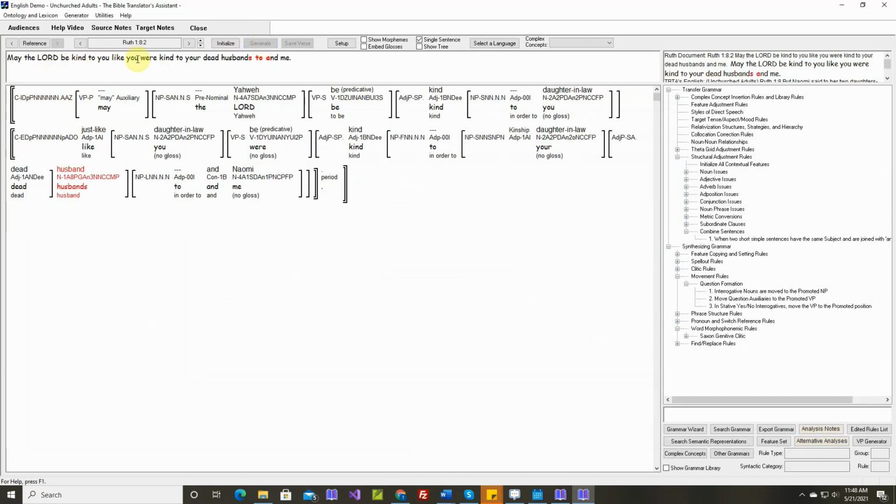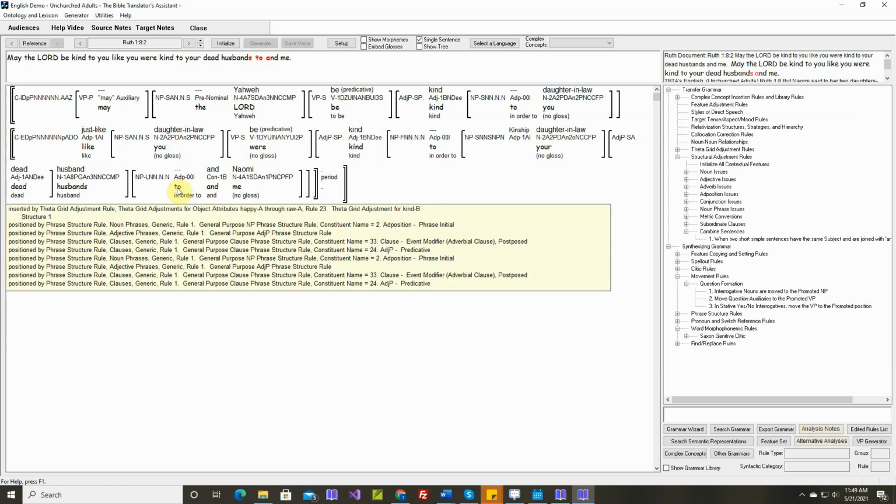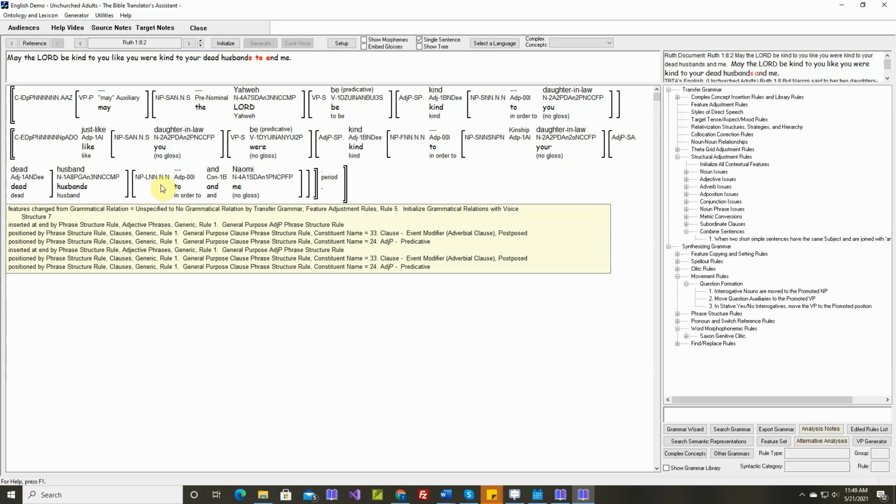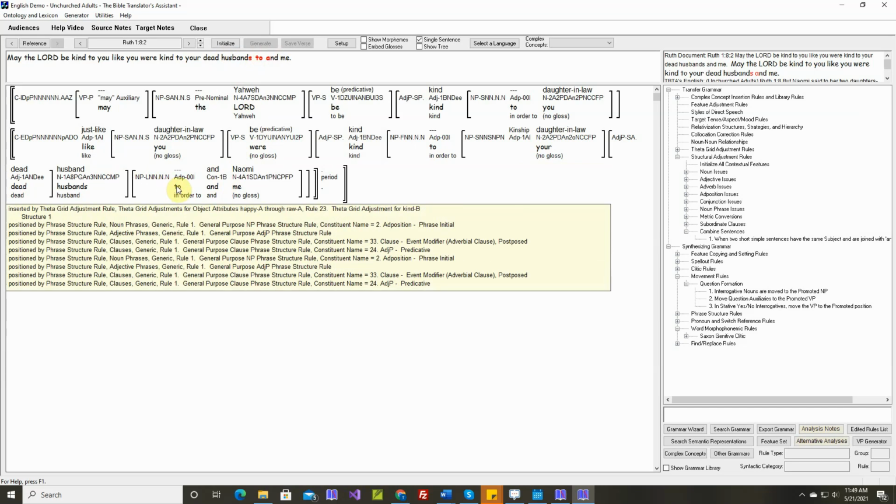May the Lord be kind to you, like you were kind to your dead husbands, to and me. Okay, this "to" was inserted by the theta grid adjustment rule. And generally, in English, we don't want to insert these prepositions into all the noun phrases in sequence, only the first one.